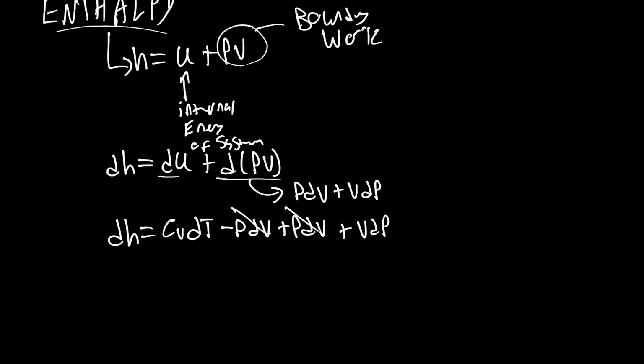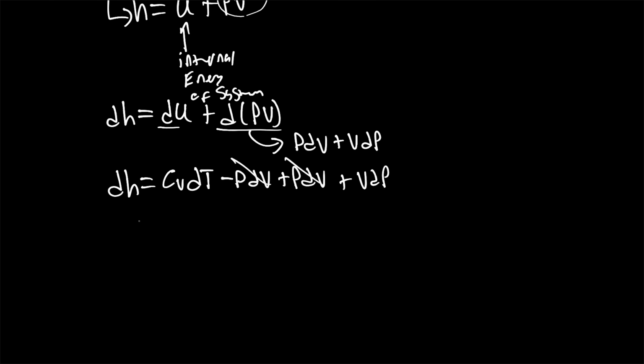Interestingly enough, these two cancel out, and what this leaves us with is that the differential change in enthalpy is equal to the heat capacity times the differential change in temperature plus the specific volume times the differential change in pressure. Now this is all specific since I'm using these lowercase terms here, but you could also do this for the actual enthalpy, the mass product.